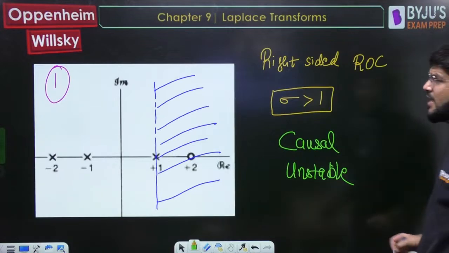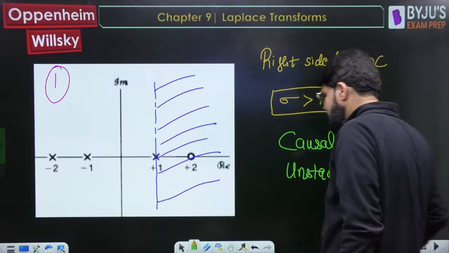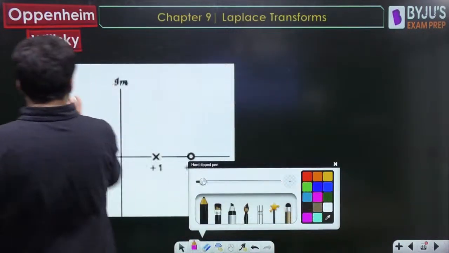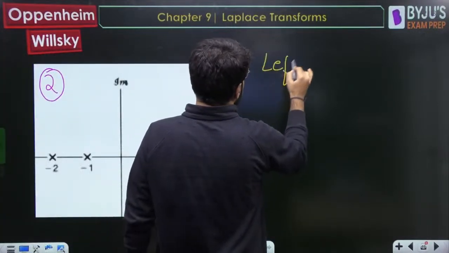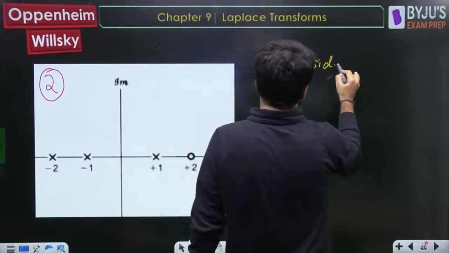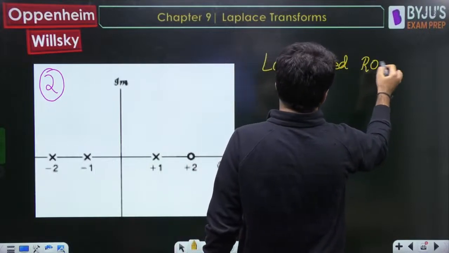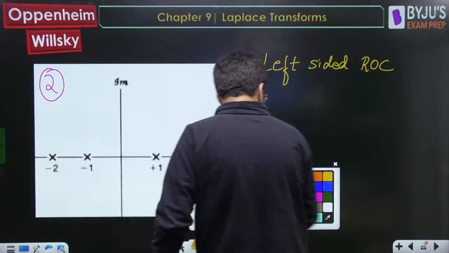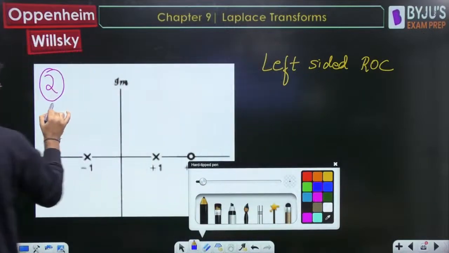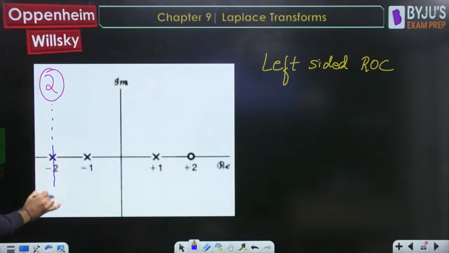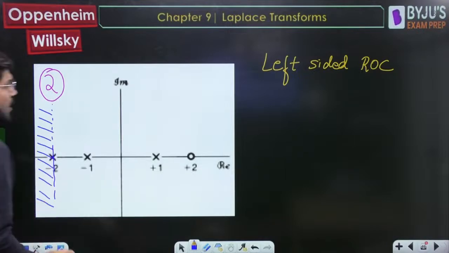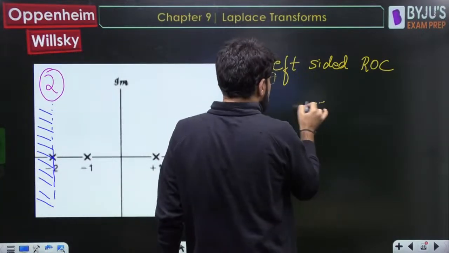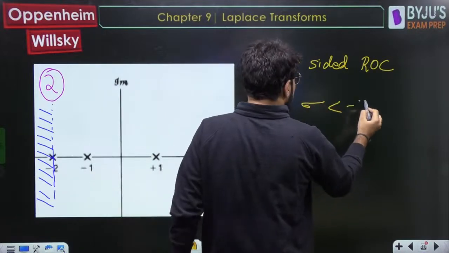Okay, next type of ROC. One is right-sided; now let's take left-sided. Second case: let me now define for you a left-sided ROC. A left-sided ROC will always lie to the left of the leftmost pole. So this is the leftmost pole, -2, and the ROC will be towards the left of this, that is, sigma is less than -2.